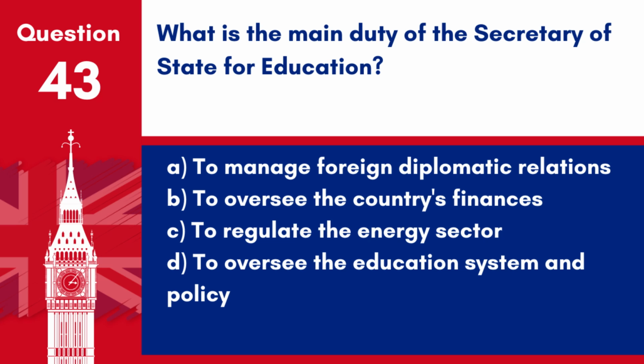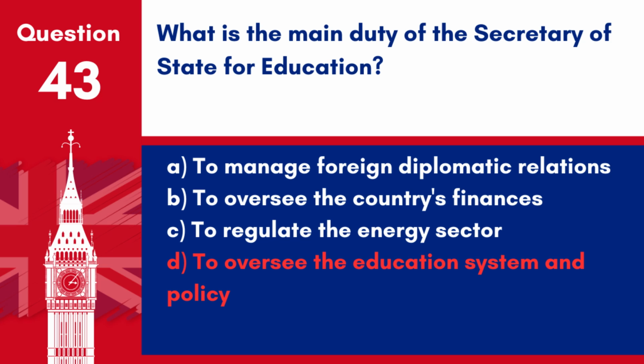Question 43. What is the main duty of the Secretary of State for Education? A. To manage foreign diplomatic relations. B. To oversee the country's finances. C. To regulate the energy sector. D. To oversee the education system and policy. Answer D. To oversee the education system and policy. The main duty of the Secretary of State for Education is to oversee the education system and policy.